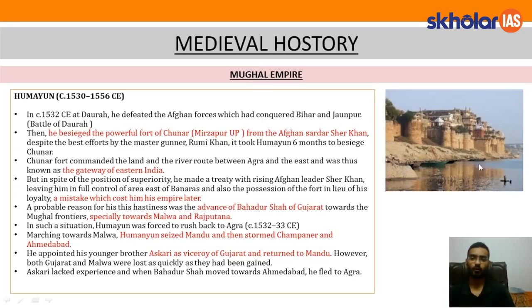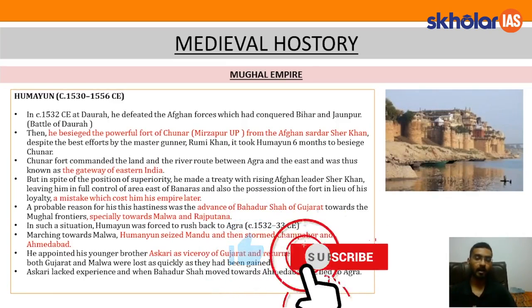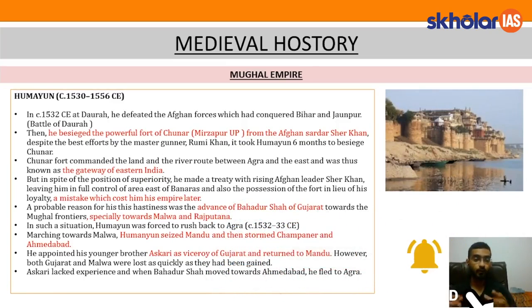Now, this is the fort of Chunar. It is located on the bank of the river Ganga. The Chunar fort commanded the land and the river route between Agra and the East, and thus it was known as the Gateway of Eastern India. So, this fort, which took Humayun 6 months to besiege, was strategically very important because it commanded the land route and the river route between Agra and the east, and that is why this Chunar fort was known as the gateway to eastern India, and that is why it was so important for Humayun to take control of this fort.